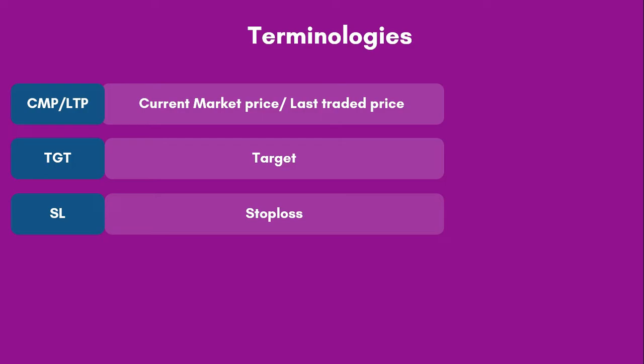Now the relationship between stop loss and target is called your risk reward ratio. If you are buying the share at 100 rupees, 95 is your stop loss and 105 is your target, that means your risk reward ratio is 1:1. That means for 5 rupees risk, you are expecting 5 rupees reward.